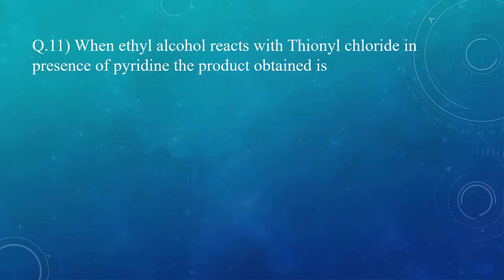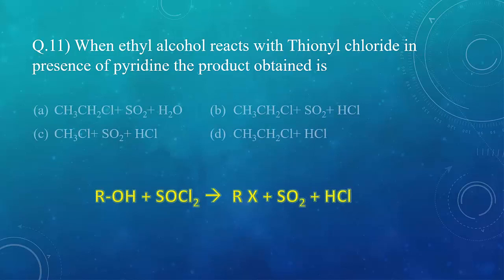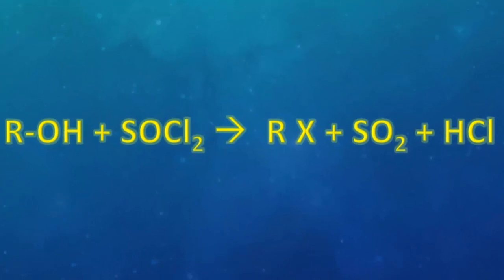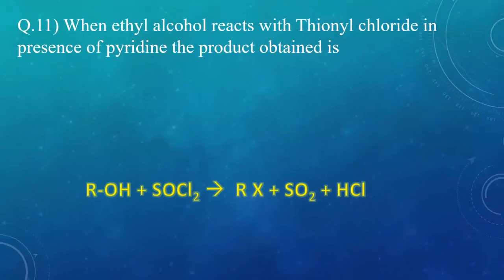Question 11. When ethyl alcohol reacts with thionyl chloride in presence of pyridine, the product obtained are. Now in this, students, you must know what is thionyl chloride. Thio is used for sulfur, S. So thionyl chloride is SOCl2. When ethyl alcohol is treated with thionyl chloride, that is SOCl2, it gives ethyl chloride plus SO2 plus HCl. So in this reaction, pyridine is being used just to neutralize HCl being produced during the course of reaction. So here correct option is B.